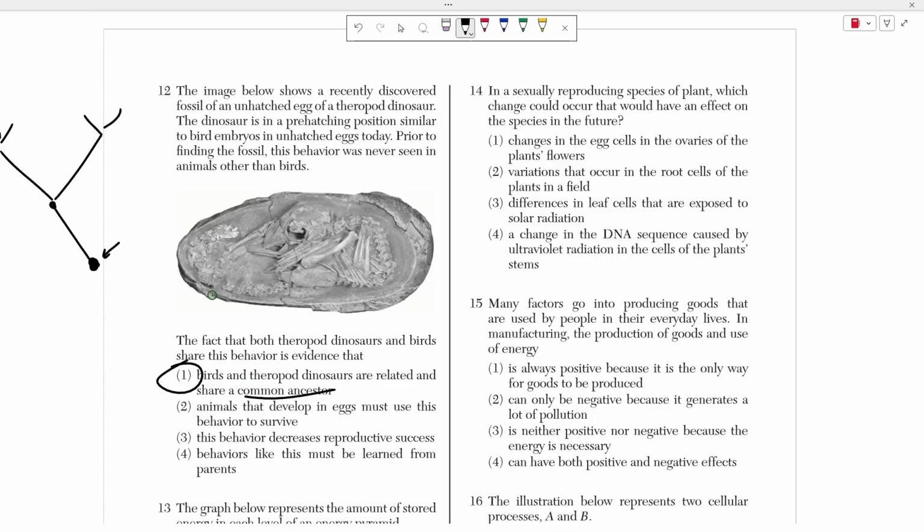So even though dinosaurs are still extinct, they could have come from an ancestor that birds also came from, right? That had that same behavior.